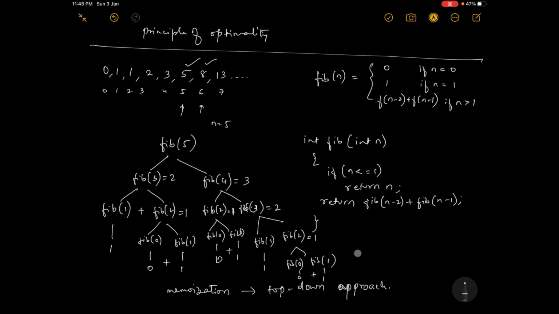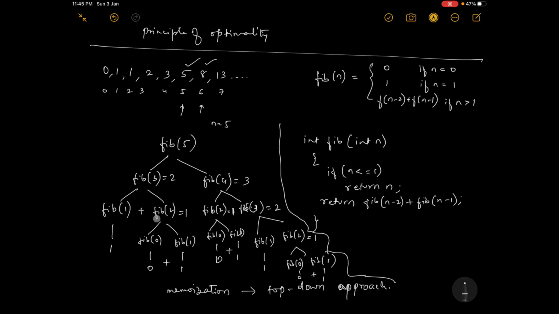So we have traced it, and there is one problem with this. What is that? You can see here fib of 1 is called once here, twice here, thrice here, 4 times, 5 times. So fib of 1 is called 5 times. The same function is called again and again, which is time consuming.